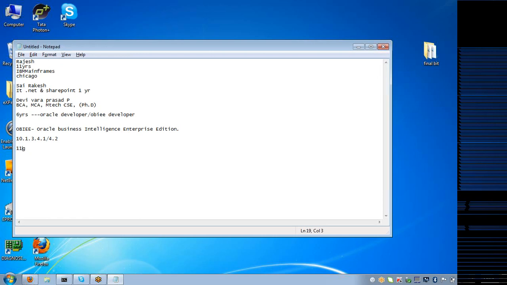So you know what is WebLogic server? Oracle's WebLogic server. It's a web server. So if you want to log into OBI 11G, then you need to log into the WebLogic server. Then you will be given access to the OBI application.